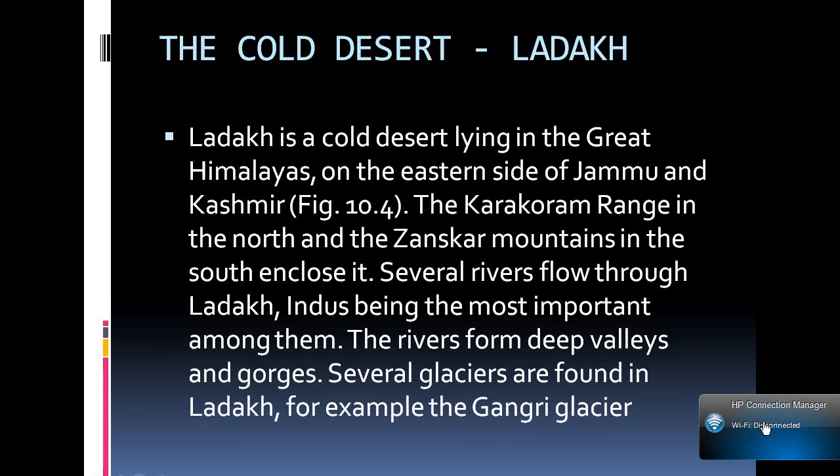glaciers found in Ladakh, for example the Gangri glacier. So what is Gangri glacier? Basically, Gangri glacier is a glacier that is found in Ladakh only. So apart from rivers and mountains, you can find other kinds of glaciers too, which are the ice glaciers you may know. The most famous one is Gangri, which is very famous in Ladakh.